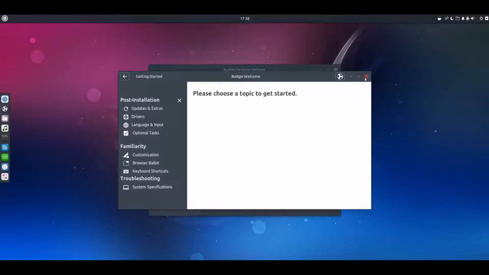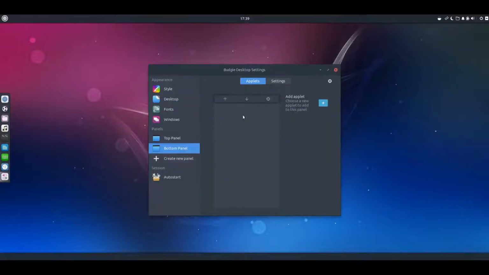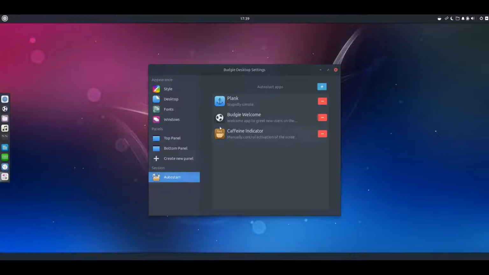Alright, get that off the screen. We could add a new panel. Not sure what all this is about. Oh, it added something down here. So we could customize it with that. We could, there we go.